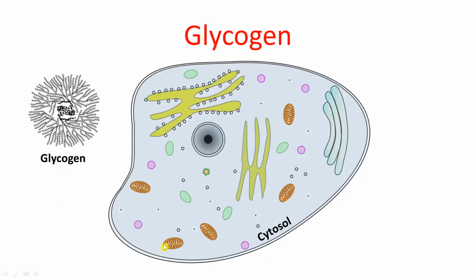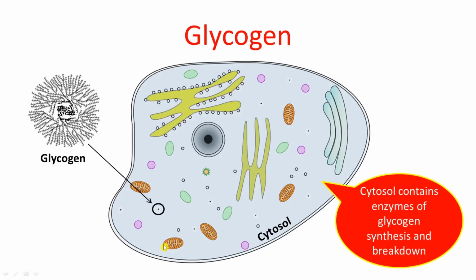This glycogen is present in the form of granules in the cytosol of the cells. And in the same cytosol, certain enzymes are present which are essential for synthesis of glycogen and also the breakdown of glycogen.